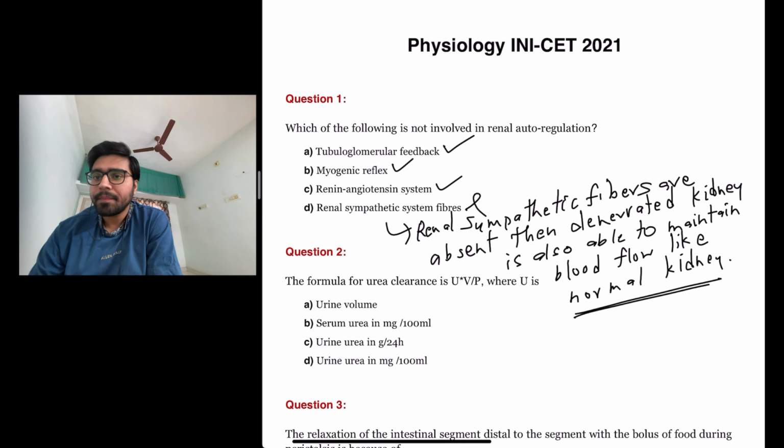Okay, so renal sympathetic fibers is the answer. It is not involved in renal autoregulation.